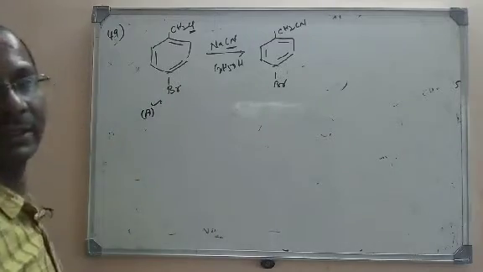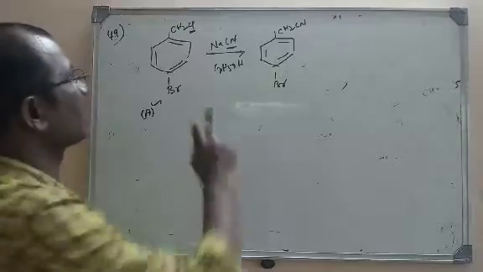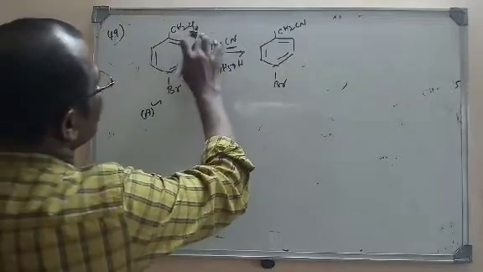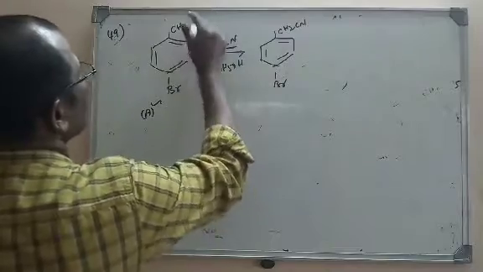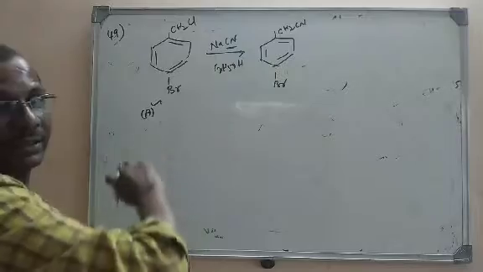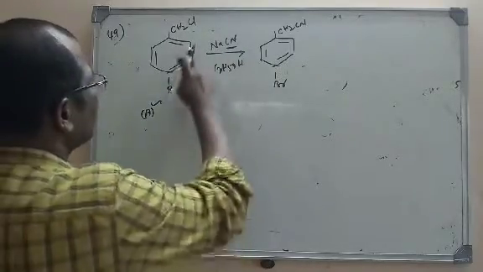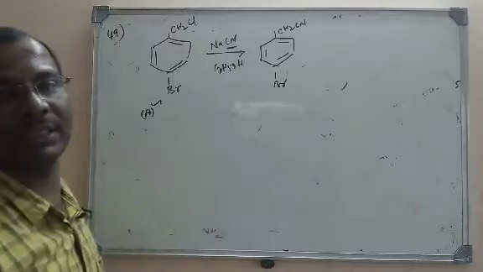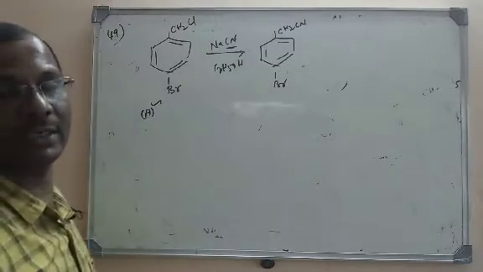4-bromobenzyl cyanide. Actually here the C-Br bond is difficult to break. Comparatively the C-Cl bond is easy to break. Why is it so? Because here Cl is bonded to an sp3 hybridized carbon. So the C-Cl bond is easier to break here. But here the C-Br bond, due to the resonance, we all know